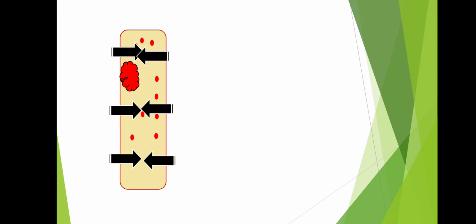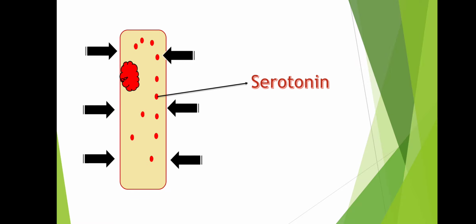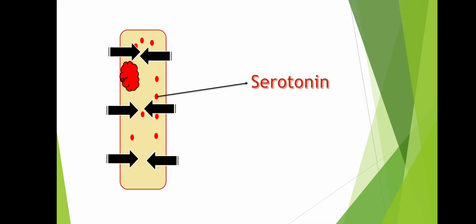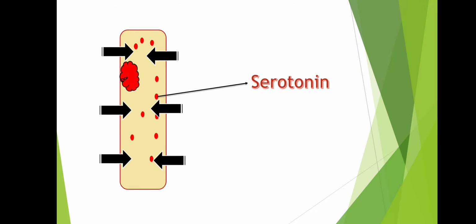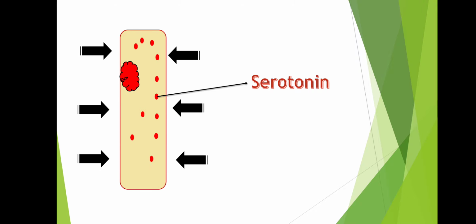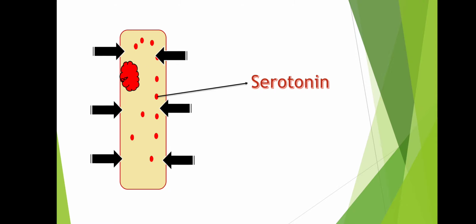Next, suppose this is your blood vessel and this is a blood clot. A substance is released from the blood clot into the serum, and as soon as this substance is released into the serum, it will lead to vasoconstriction. Later on, we found that this substance is nothing but serotonin. So, by this, you got to know one function of serotonin, that is to produce vasoconstriction. Whenever it is released into the serum, it will produce vasoconstriction.